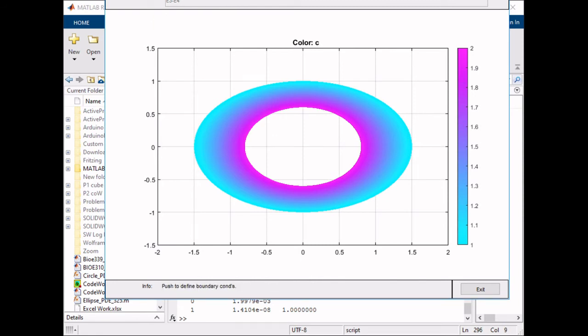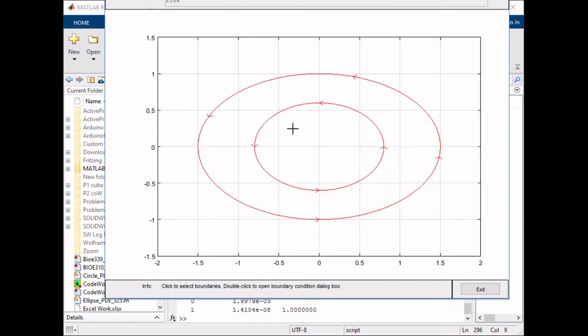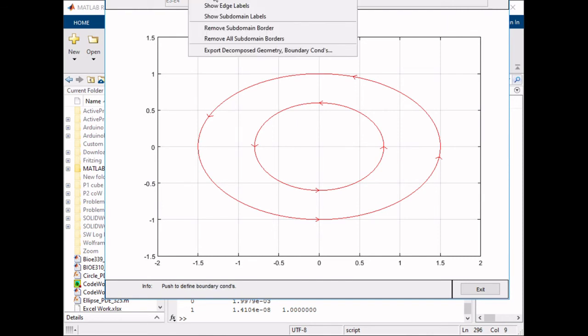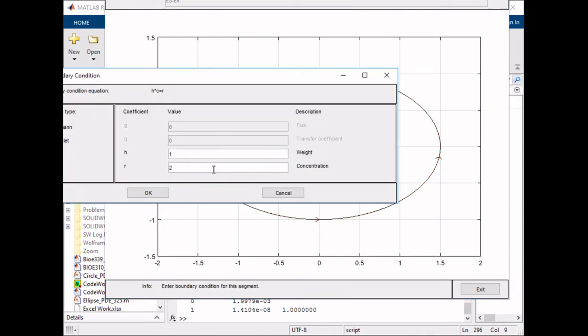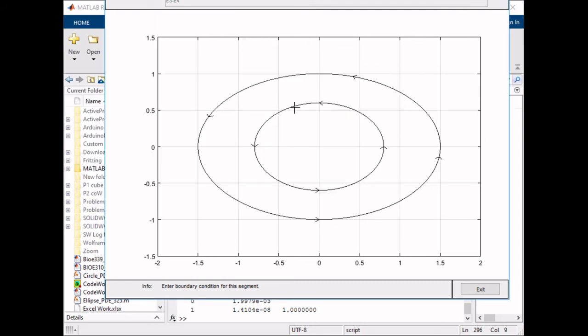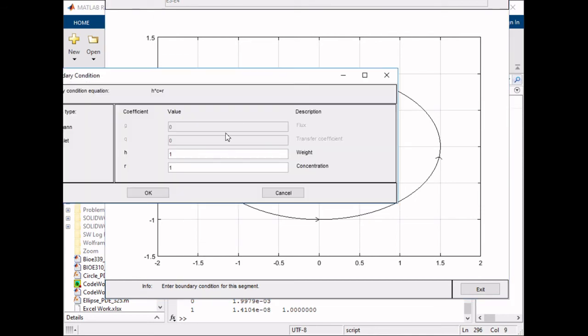And same thing, so we have our two circles, or ellipses rather, and notice how up here it's E3 minus E4 because you just want this portion. So then you're going to go ahead, set your boundary conditions. In this case, we're going to do the same thing. So the inner radius is going to have a concentration of 2. And the outer one is going to be just 1. So you're just going to see the gradient across.